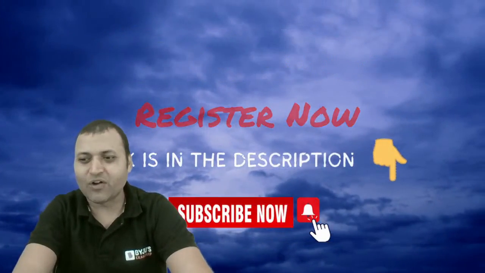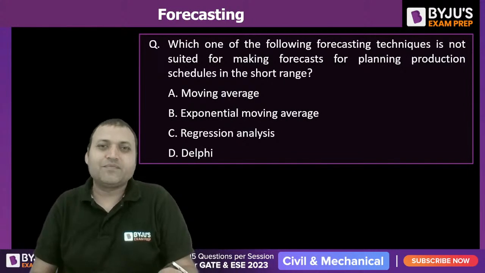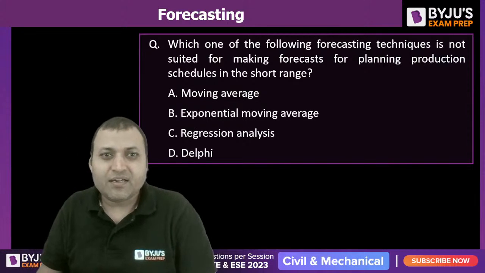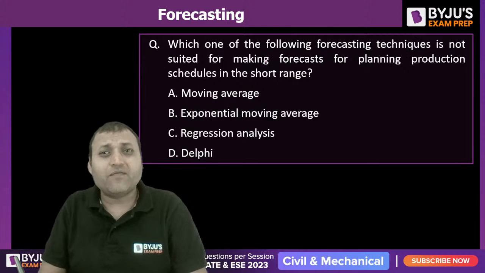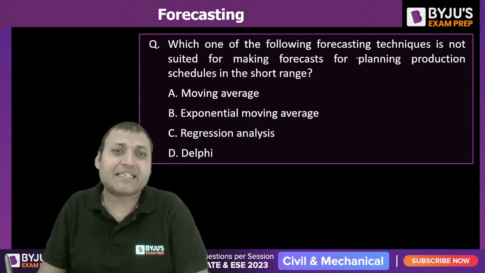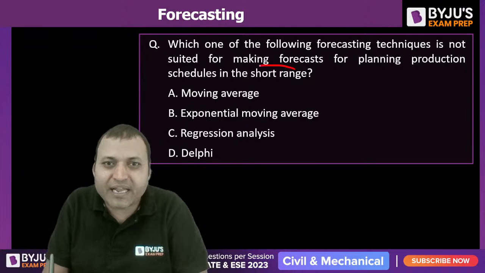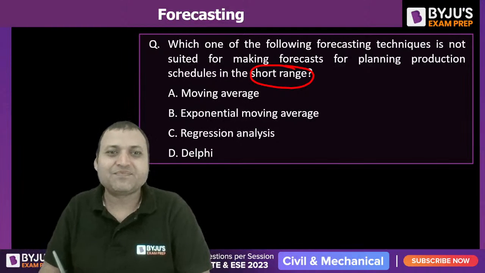So let us start solving the questions. The first question is on the screen. I want you guys to give me the answer. Quickly read the question and try to get me the answer. Which one of the following forecasting techniques is not suitable for making forecasts for planning production schedules in the short range? This is important, in the short range.